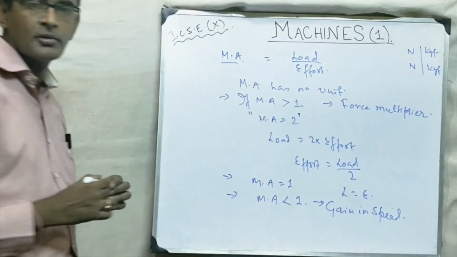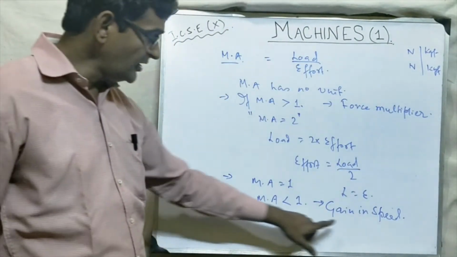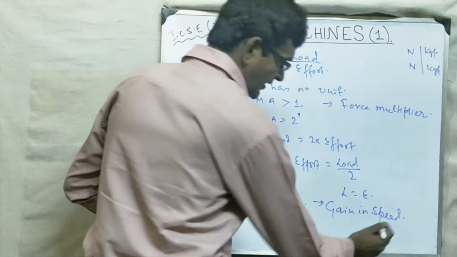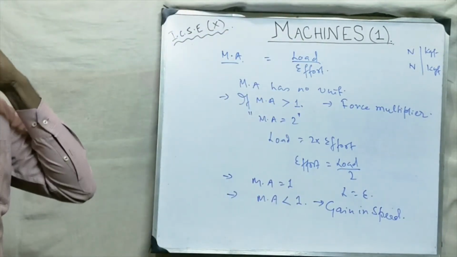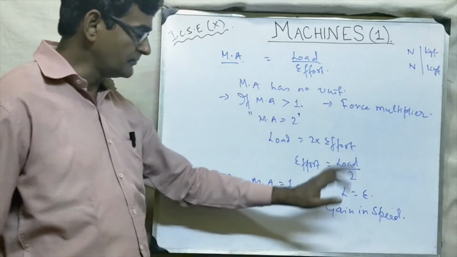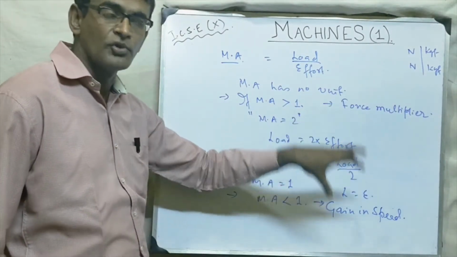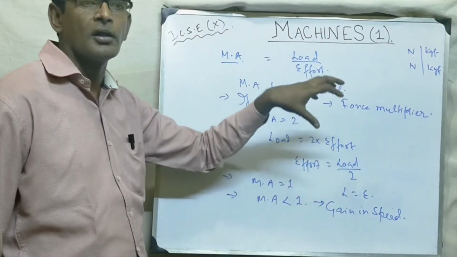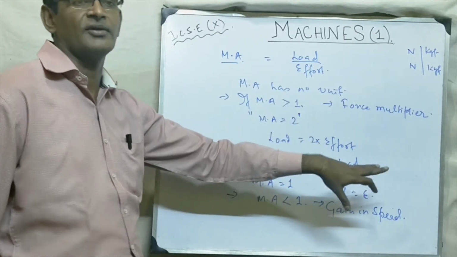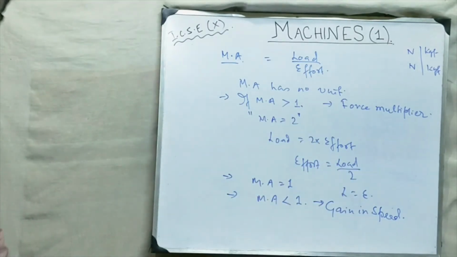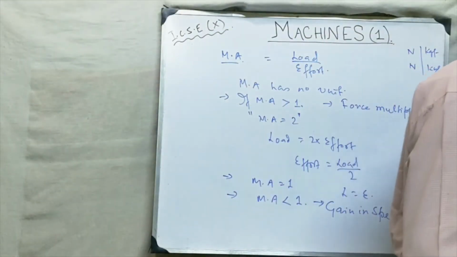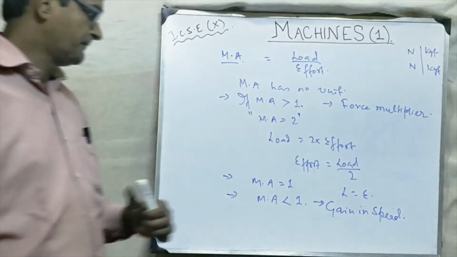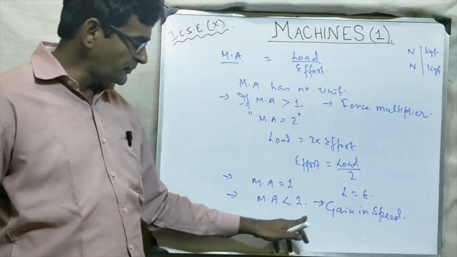Okay, friends. Why we use this machine? We use this machine for the gain in speed, and we call them what? Speed multiplier. We will call them speed multiplier. Means those machines are used for gain in speed. That is why they are called speed multiplier. Is that clear? Okay. So this is gain in speed.